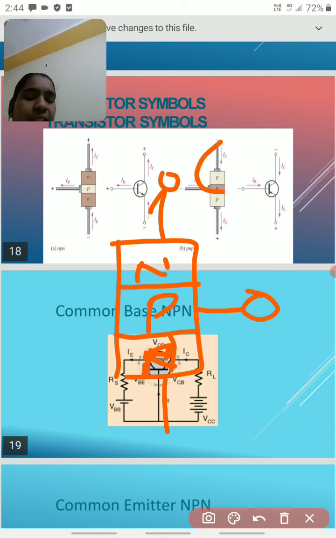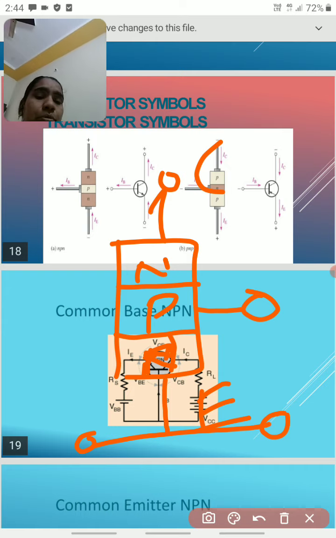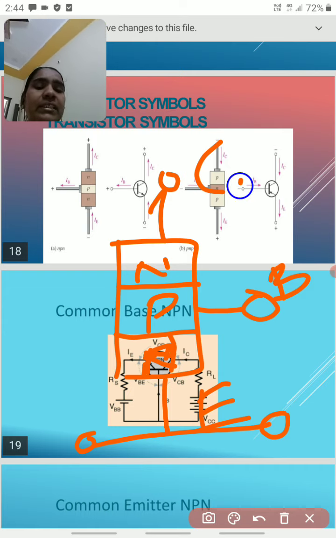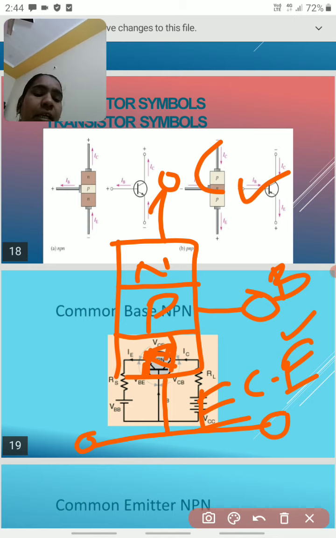When the emitter is common to collector and base, this is called a common emitter transistor. Zero potential is applied to the emitter. This is known as a common emitter transistor, common to collector and base.